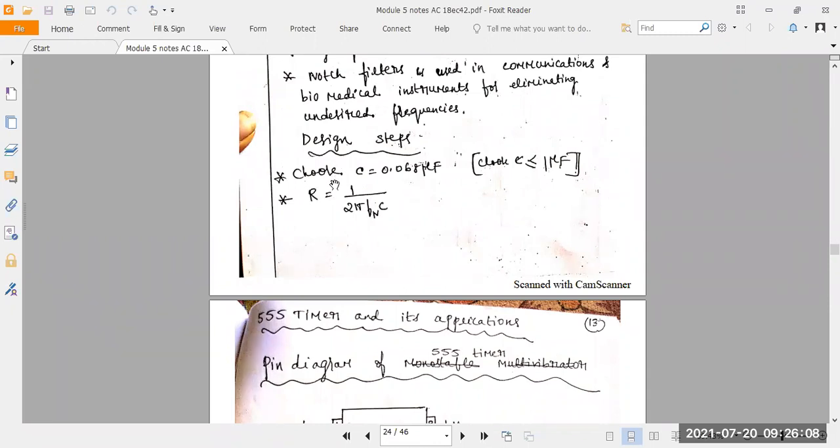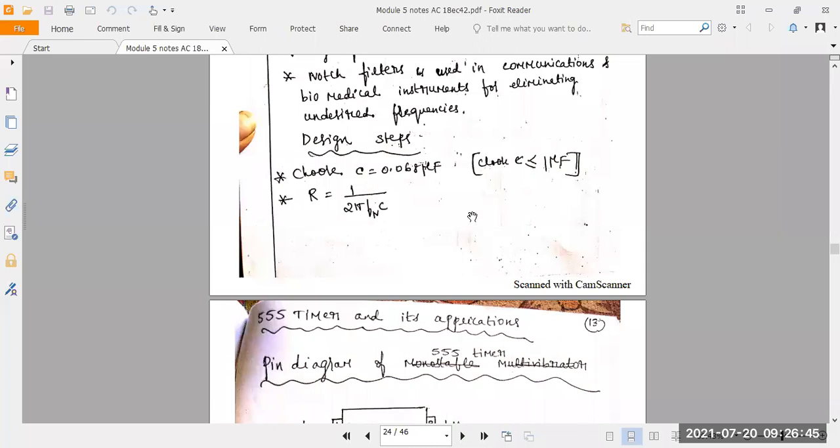When you come to any kind of filters here, there is a set of rules, a set of standard rules that you have to follow. That's why they have given design steps here. The C value they have taken is 0.068 microfarad. If you want, you can take 0.05 also. But if you choose the value here, it should be less than 1 microfarad. Don't take C greater than 1 microfarad. Suppose you take C greater than 1 microfarad, then we can't filter any kind of signals here.